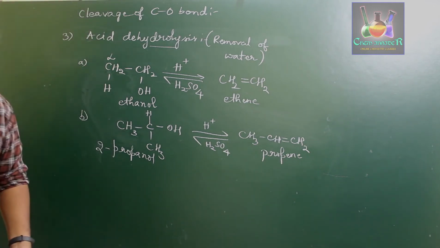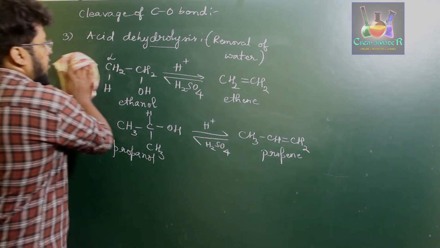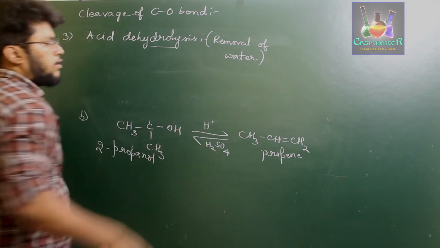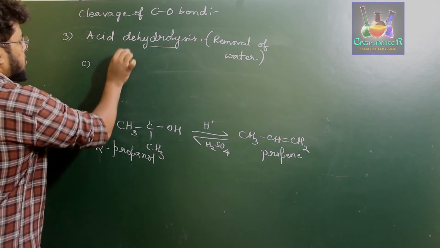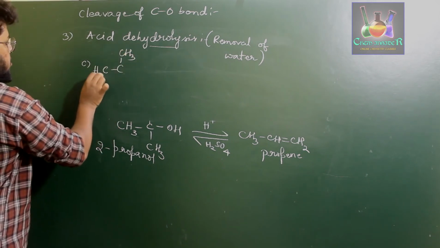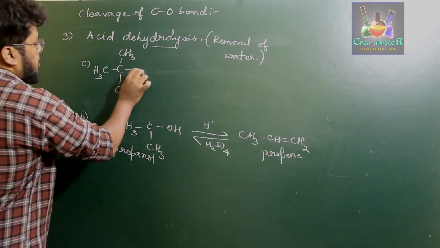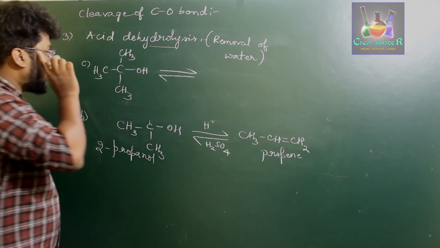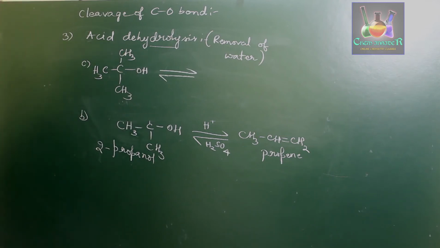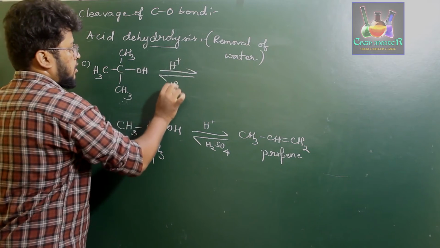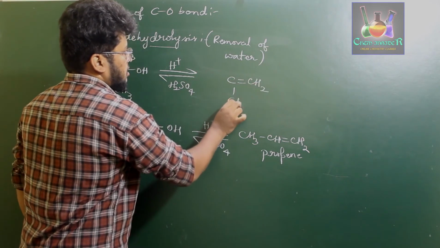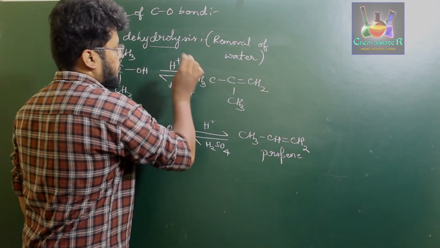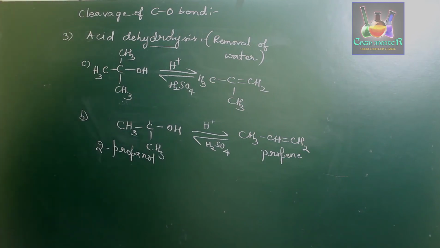Okay. So this is about the secondary alcohol. Now, if you subject a tertiary alcohol, (CH3)3C-OH, to this acid dehydration, all these reactions require different conditions. For example, H plus and H2SO4 gives (CH3)2C double bond CH2. So all these three, primary, secondary and tertiary alcohols, give the same type of molecule, that is alkenes.